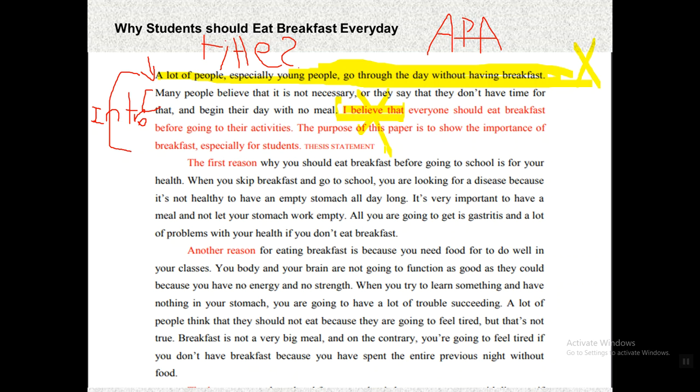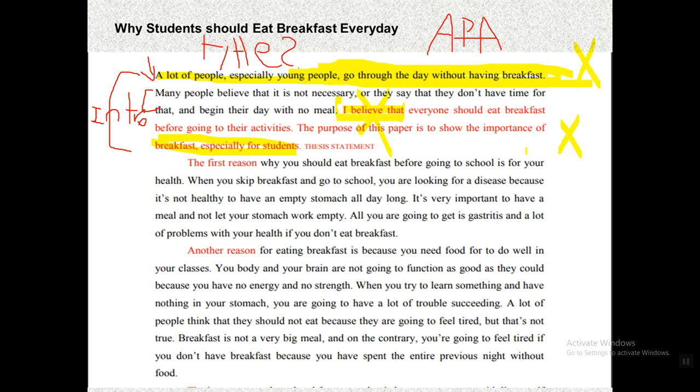I would like to talk about here, like: I believe that everyone should eat breakfast before going to their activities. The purpose of this paper is to show the importance of breakfast, especially for students. So this is totally boring and totally not professional.